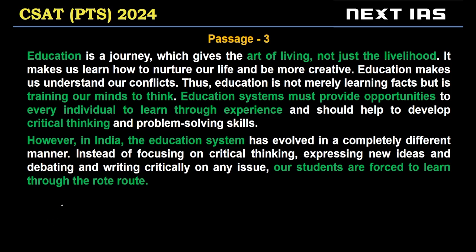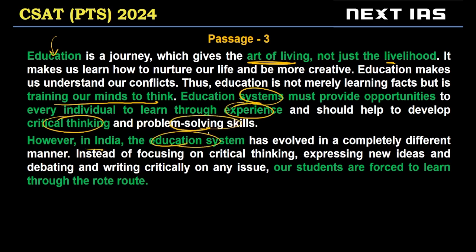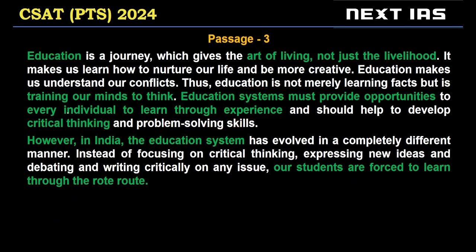Now let's look at this passage. This passage is really easy. It's talking about education and what education should be. Education is the art of living, not just livelihood. The art of living, because we should become creative based on education, etc. It should train minds to think. Education systems should allow everyone to learn through experience and to develop qualities of critical thinking and problem solving skills. However, in India, the education system has not achieved these goals, according to the author. Right? Our students are forced to learn through rote. So, rote learning is negative. We should not pursue this, according to the author.